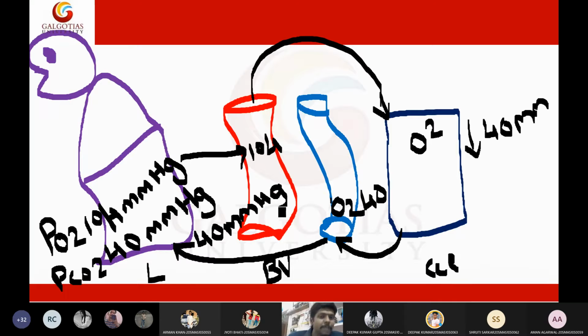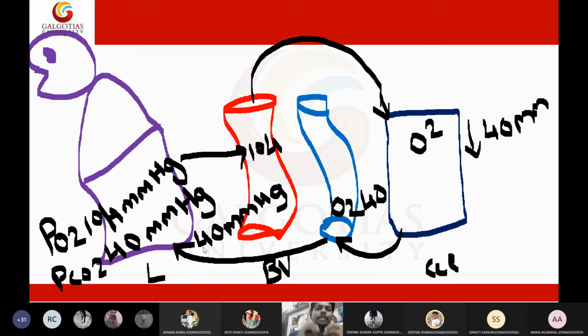That means in the venous blood of the lungs, the oxygen pressure is 40. Is that clear for you? And in the arterial blood or in the atmospheric pressure, oxygen is 104. Now just tell me the direction of movement of this gas. What will happen?